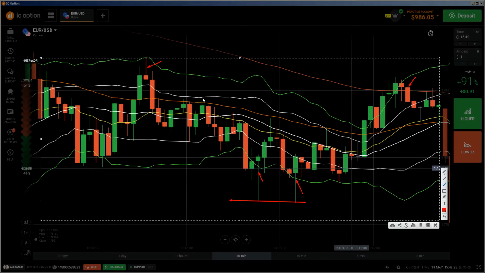I told you this in the last videos. If you have a ranging market, you can trade almost at the edges, but stay away from the center here where the EMAs are, where you don't know from which EMA it will reject. It's looking not so bad at the moment if you look in the past, but if you are trading them, you don't know what will happen, and you get trapped there.